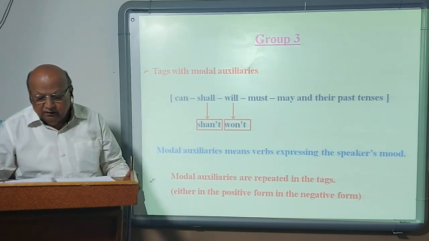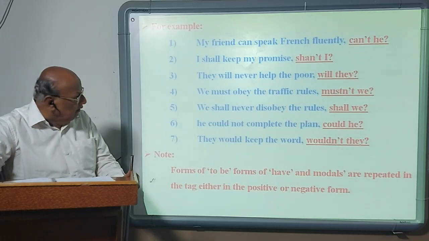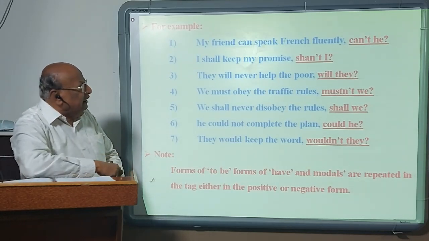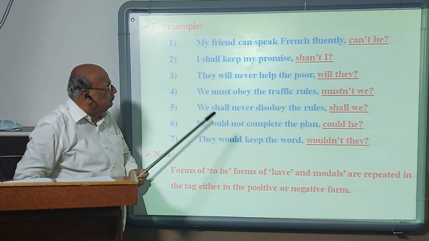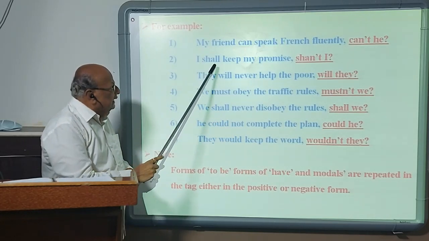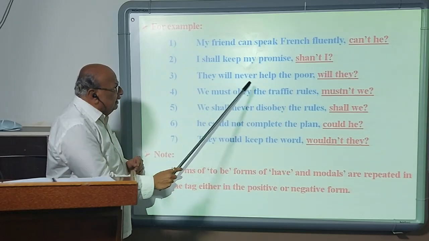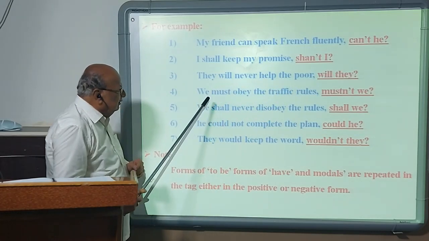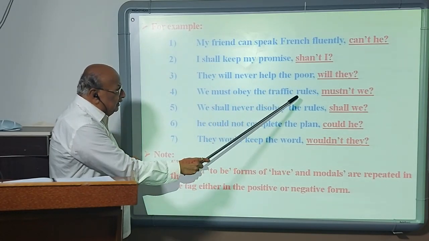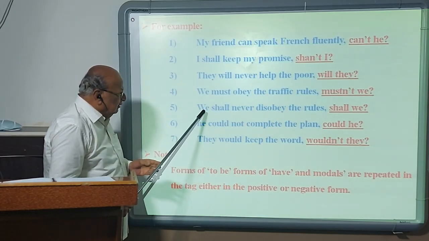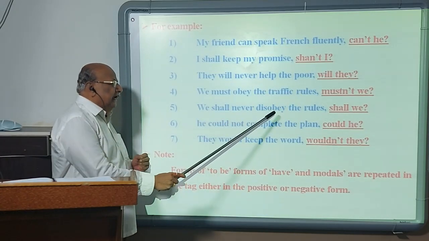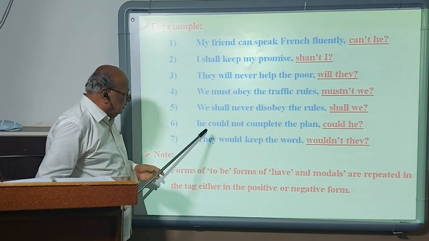Say for example, my friend can speak French fluently. I shall keep my promise. They will never help the poor. We must obey the traffic rules. We shall never disobey the rules.